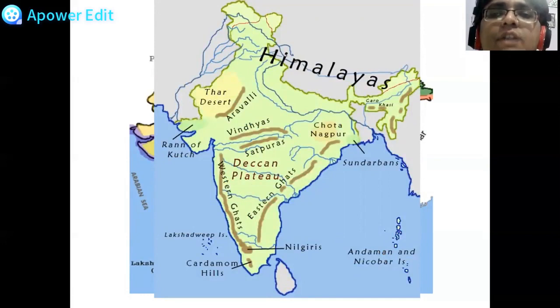So that is how we have divided the territory of India into various physiographic subdivisions. Now this is the map which I am again and again telling you all. This is a basic map of mountains of India that you all should know by heart. That is the Aravalli mountains that is present in the Rajasthan part of India. Then the Vindhyas and Satpuras that are in the central part that separate North India and South India. Then the Western Ghats in the west, Eastern Ghats in the east, Garo, Khasi, Jaintia hills in the northeast part of India, and Cardamom hills which are connecting the Western Ghats and the Eastern Ghats in the south, Nilgiris and Cardamom hills. So this is the basic part of India that you all should know.